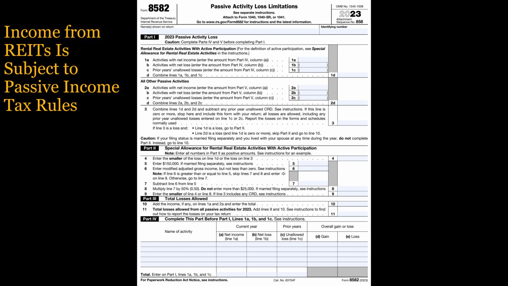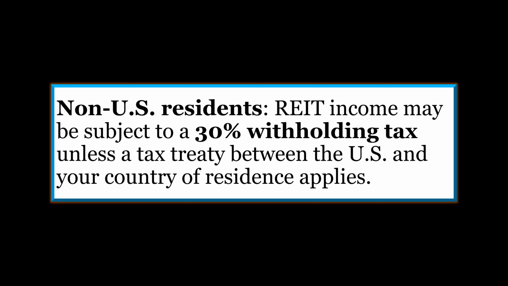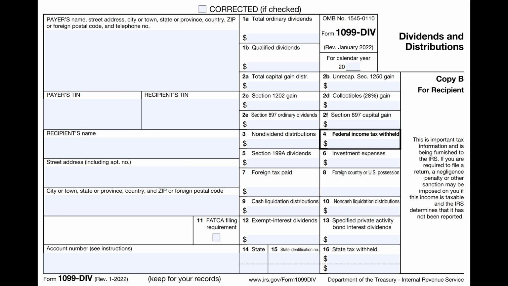Income from REITs is considered passive income, subject to passive income tax rules, meaning that losses may be limited to your passive income, but this should not be a problem for most investors. If you are not a resident of the United States, then the income may be subject to a 30% withholding tax, unless a tax treaty between the United States and your country of residence applies. After the end of the year, you will receive this Form 1099, which will show the total dividends paid to you and the type of payment.